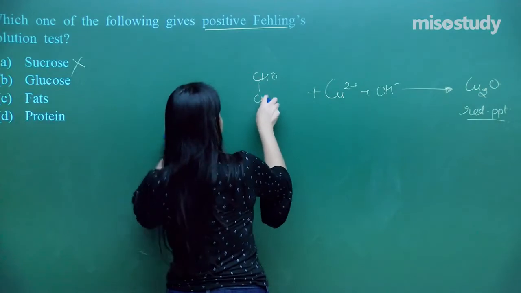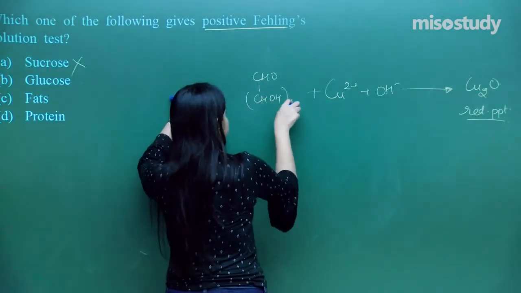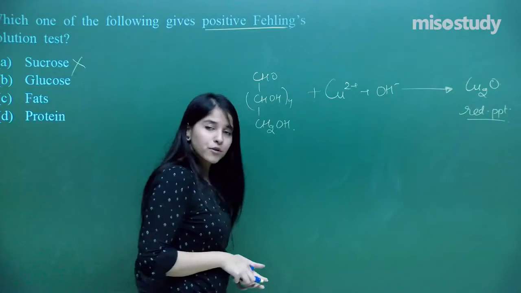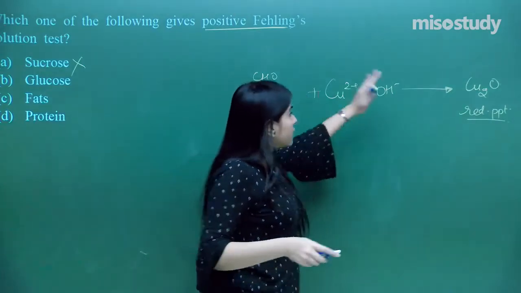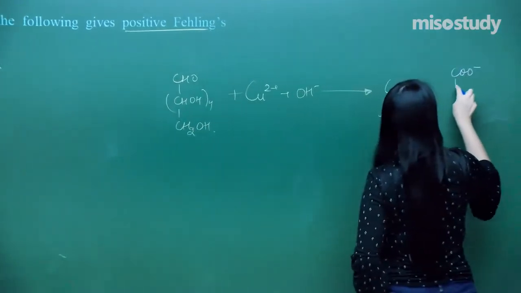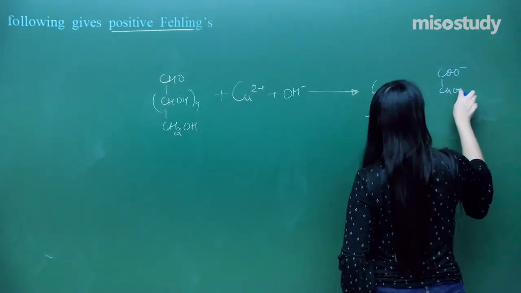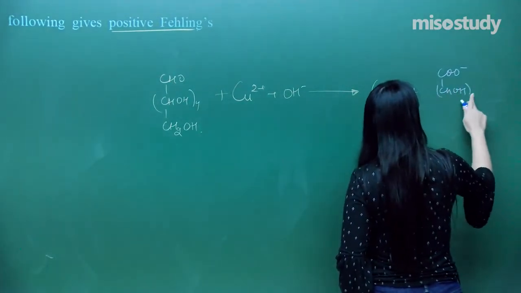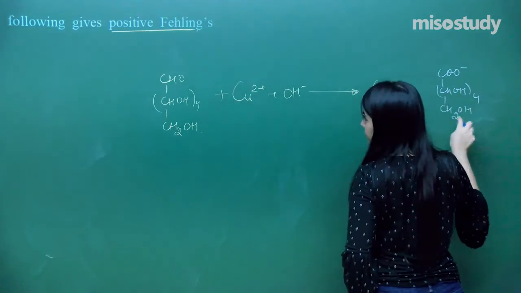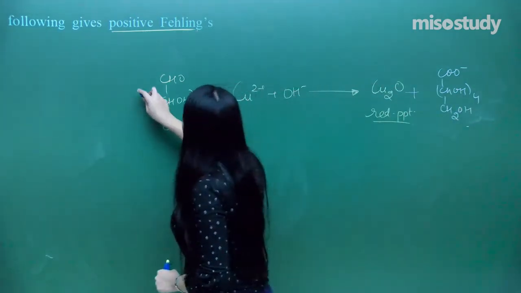It is CHOH, 4 times I am writing, and CH2OH. So that is what it is. And what do we have? What will be the reaction, and into what does the glucose get converted? It is this COO negative, and the rest of the molecule remains the same. So that is actually the Fehling solution test.